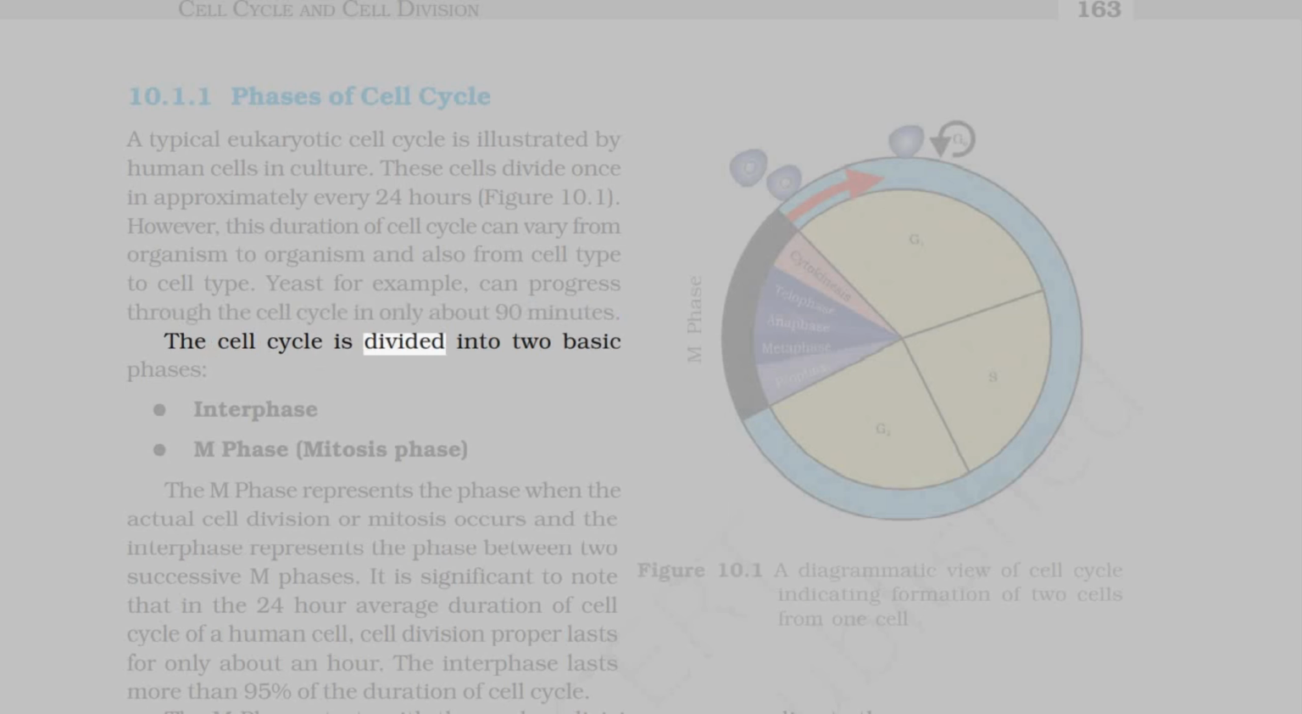The cell cycle is divided into two basic phases. Interphase. M phase, mitosis phase. The M phase represents the phase when the actual cell division or mitosis occurs, and the interphase represents the phase between two successive M phases. It is significant to note that in the 24-hour average duration of cell cycle of a human cell, cell division proper lasts for only about an hour. The interphase lasts more than 95% of the duration of cell cycle.